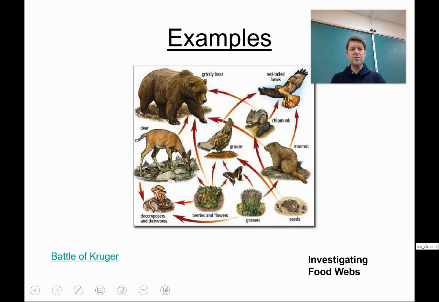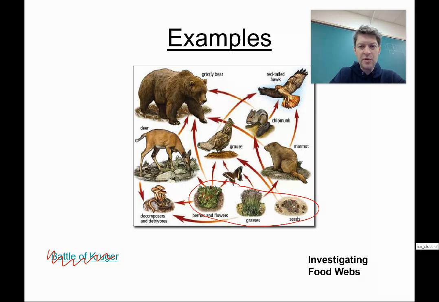Is that the last thing I have here? No, not quite. Well, there's that picture again. This is a decent food web. You've got multiple producers at the bottom of the food chain, and you can see how they're all connected as they go up. How the deer feeds on the berries and the flowers, and then the grizzly bear eats the deer. There's a food chain right there.